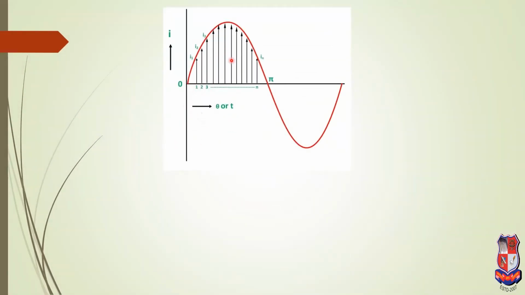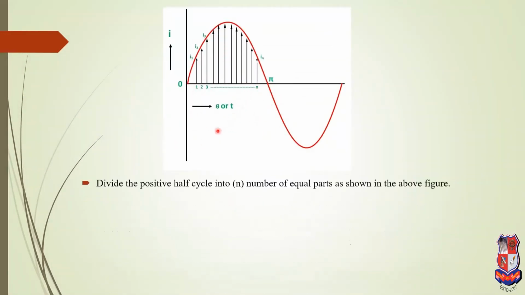Here, for understanding, this is the positive half cycle and this is the negative half cycle. The y-axis is defined as I, and the x-axis is defined as theta or t. Divide the positive half cycle into n number of equal parts as shown in the above figure.